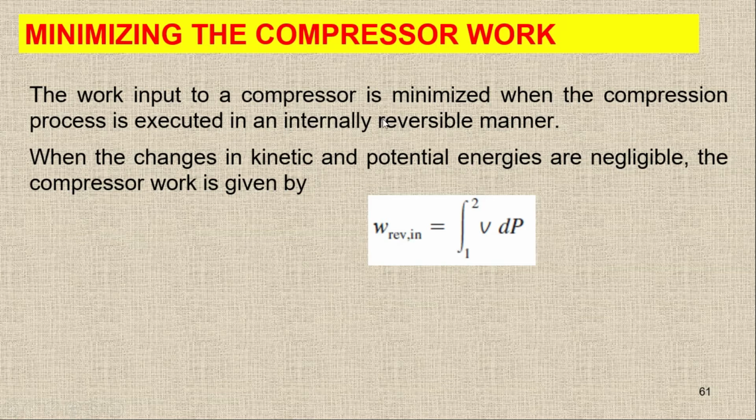So the first thing is we can minimize the compression work if we have the internally reversible process. But in order to achieve the internally reversible process, cost or economy is involved, because it's not very easy to maintain the internally reversible process.